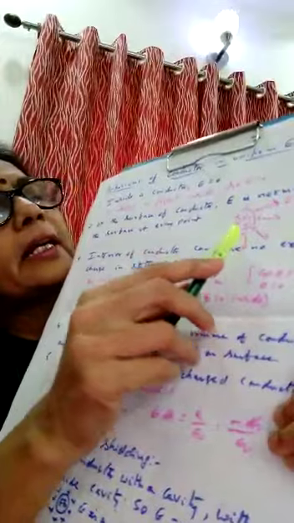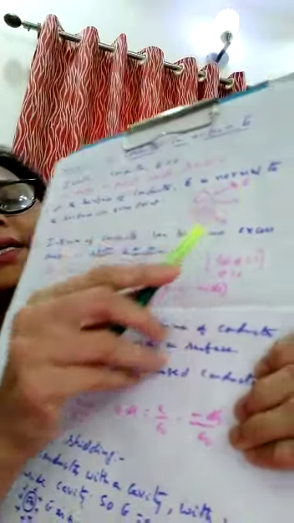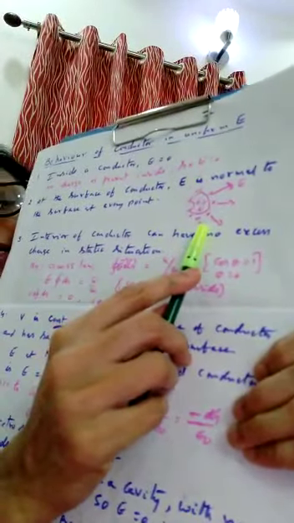Second point is, at the surface of the conductor, just now I told, E is normal to the surface at every point. I'll show you. This is the surface of the conductor here. E is normal to the surface of the conductor, second point here, because electric field lines are always perpendicular to the surface of the conductor.